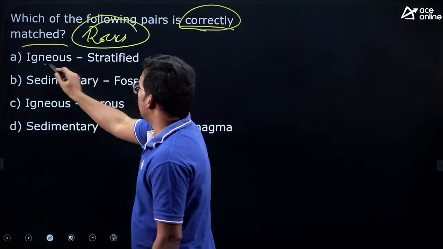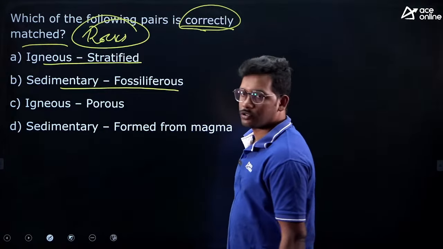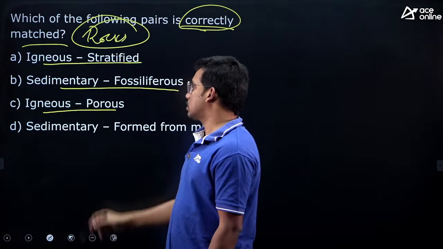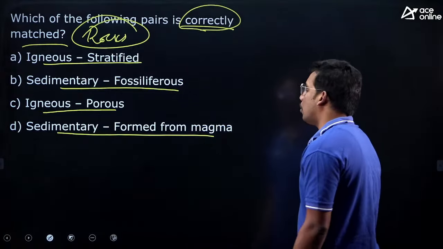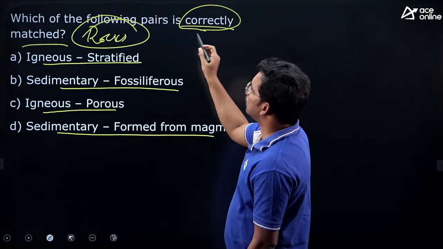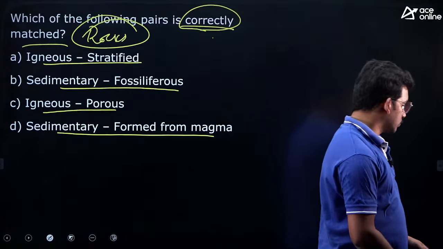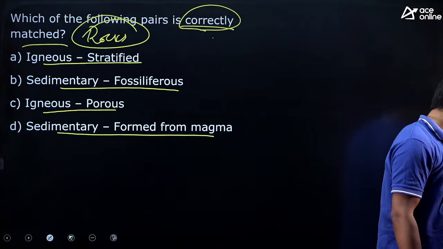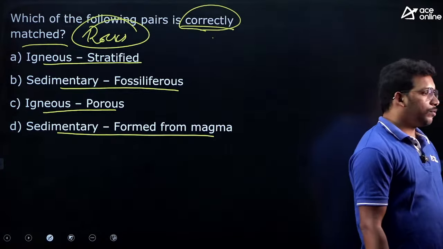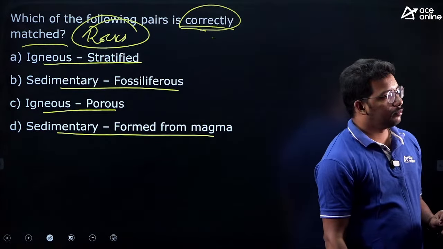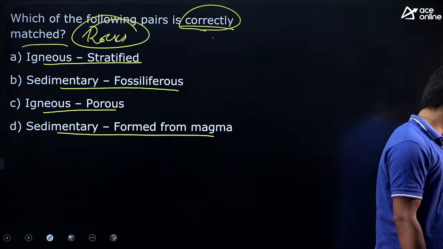Igneous rocks, stratified rocks; sedimentary rocks, fossiliferous rocks; igneous, porous rocks; sedimentary, formed from the magma. Now, tell me the answer. Which one is correctly matched?